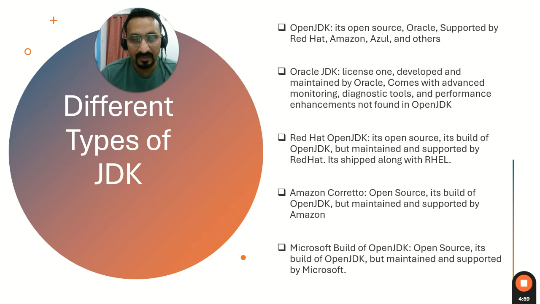Then next there is Amazon Corretto. Amazon has again created its own flavor of OpenJDK, and this is again supported and maintained by Amazon. Next comes the Microsoft build of OpenJDK. Microsoft has taken the source code of OpenJDK and developed its own flavor of OpenJDK, and this Microsoft build is supported and maintained by Microsoft only.